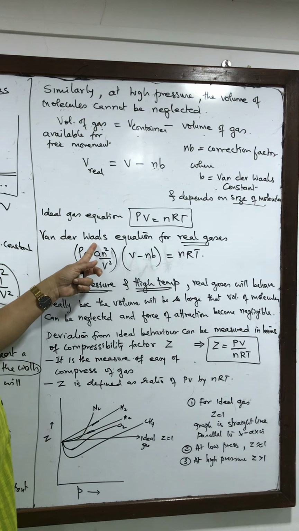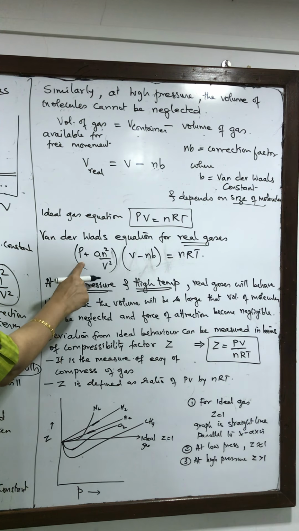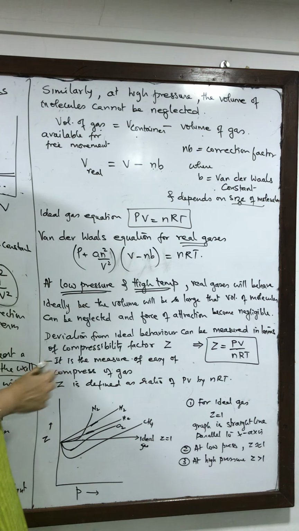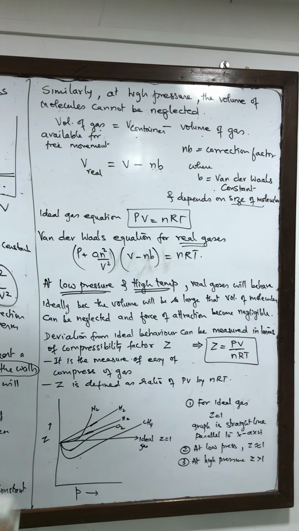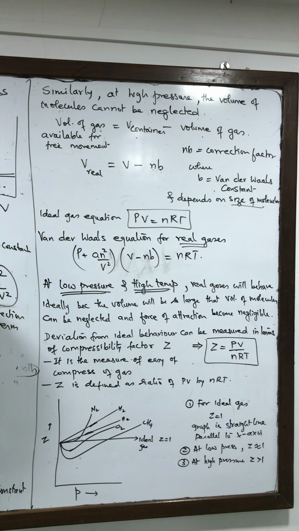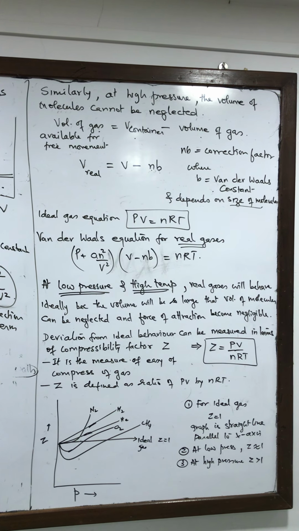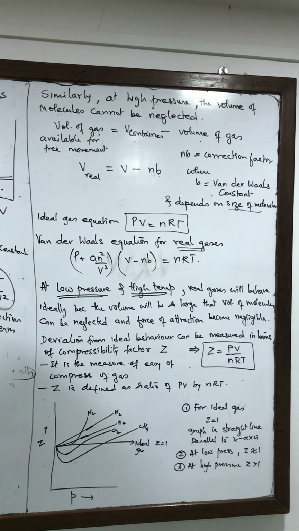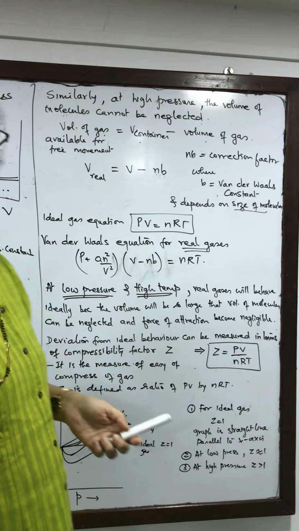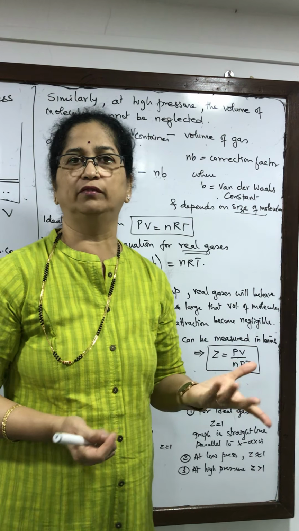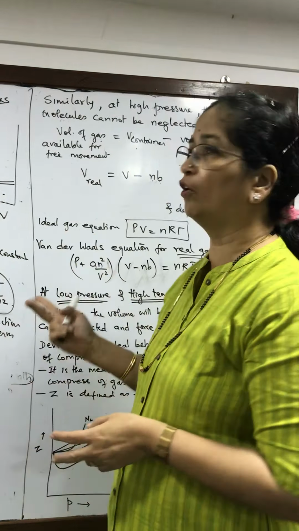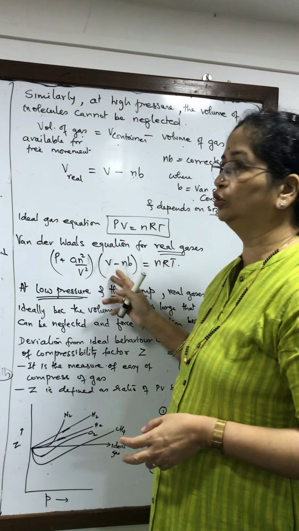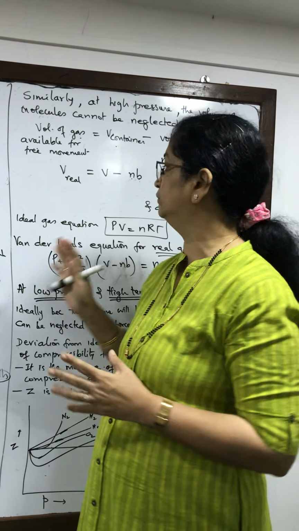So that was given by the Van der Waals equation for real gases. This is the pressure term, this is the volume term, with the corrections, equals nRT. Now we have to understand under what conditions. That was the question that was remaining to be answered. So we answered two questions. Why do real gases deviate from ideal behavior? We have answered it. We said there were two faulty assumptions, and for that reason the pressure term and the volume term had to be corrected in the ideal gas equation.